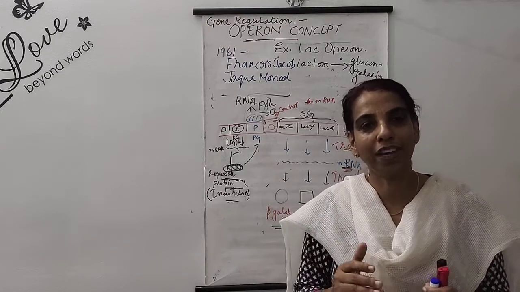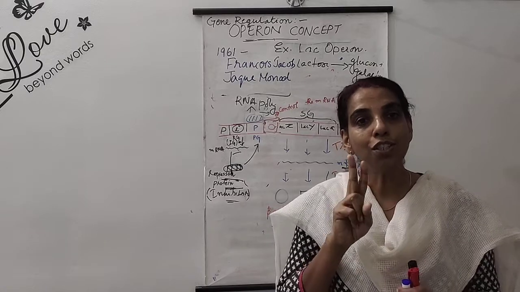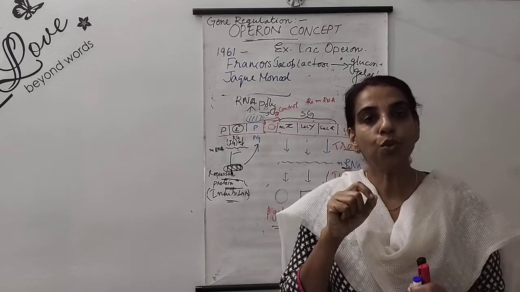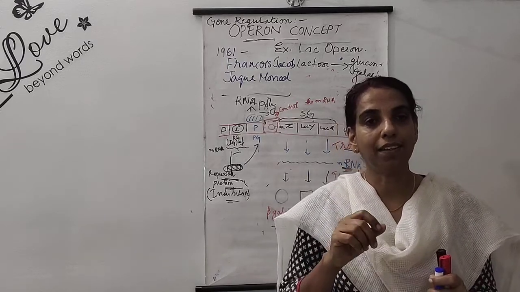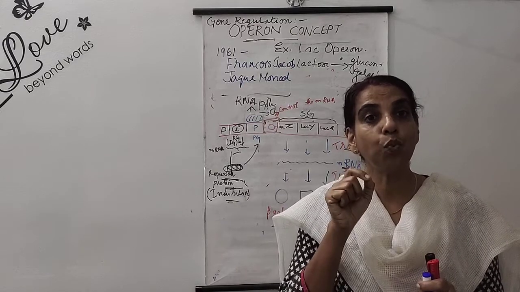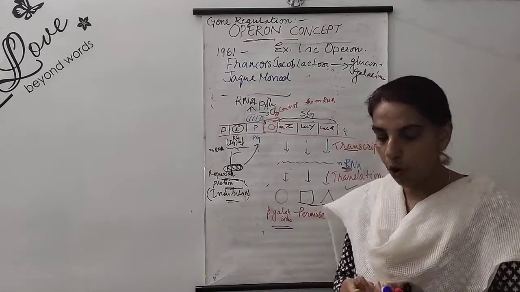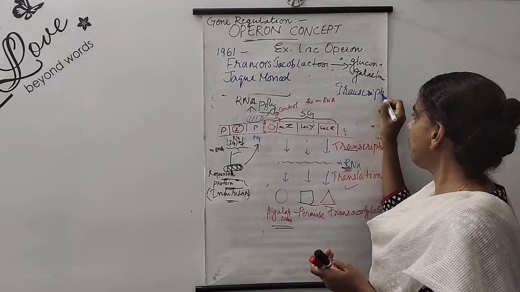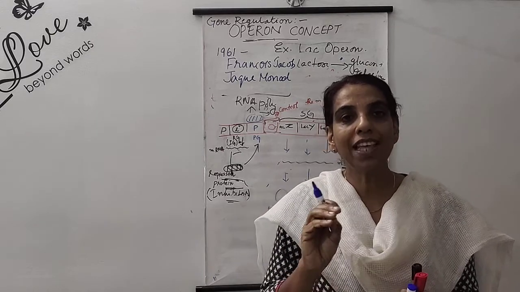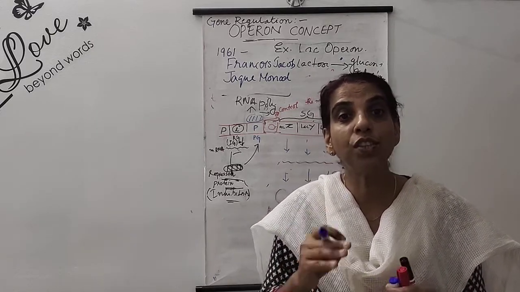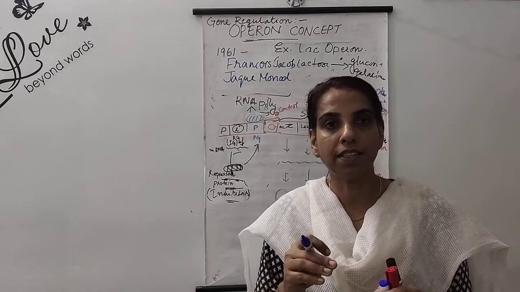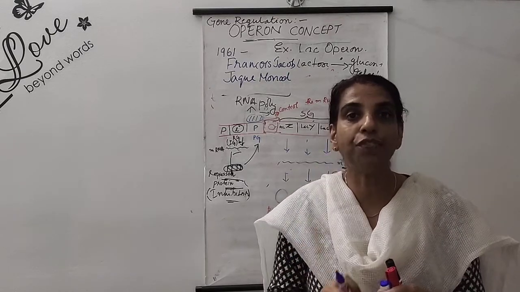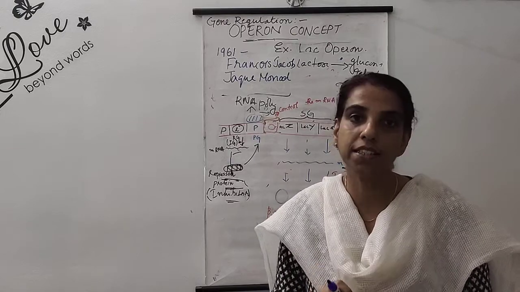When we study this regulation, we will consider two kinds of organisms, prokaryotic as well as eukaryotic. In prokaryotic organisms, the regulation takes place at the time of transcription, because they do not have any special segregation of cytoplasm, nucleoplasm, etc. Because of this, they have only one site of regulation, that is initiation of transcription.